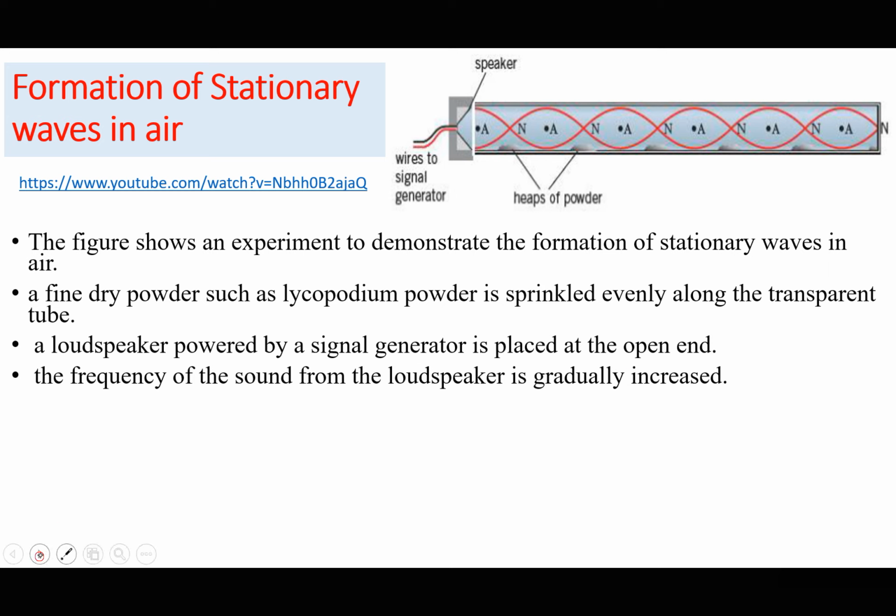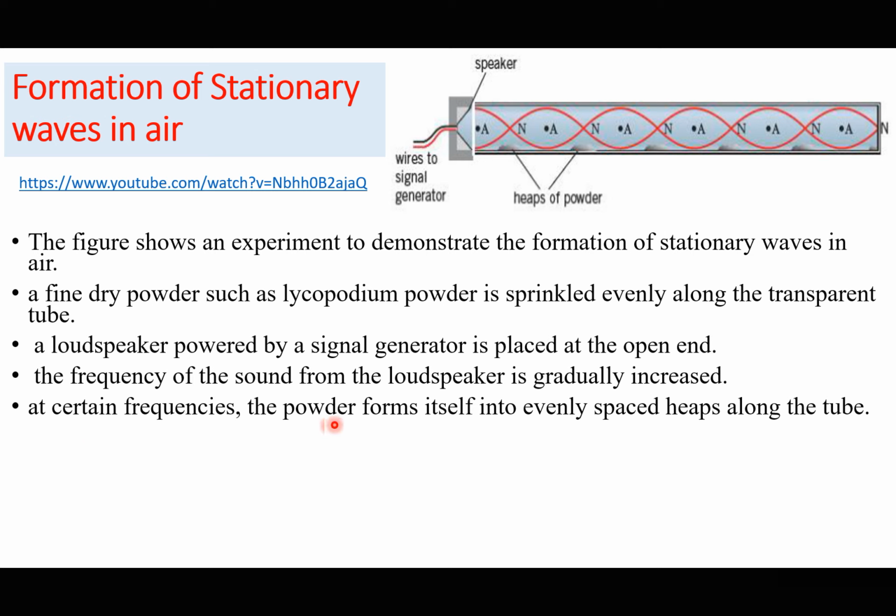What happens is that at certain frequencies, you would see the powder forming heaps which are evenly spaced along the tube. So at certain frequencies, the powder forms itself into equally spaced heaps along the tube.